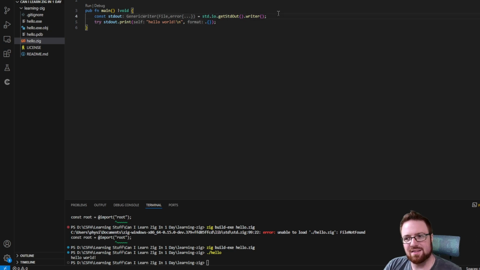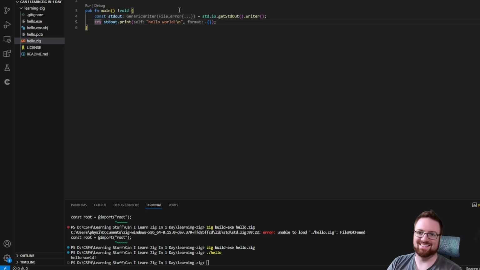It's a little weird to me that you have to instantiate the thing that writes to the screen. The only thing I can think of is maybe they did that so that you don't have to include it at all. So, you know, you can be more memory efficient, not have that extra little bit of memory taken up, or maybe a lot of it. I don't actually know how much memory it takes to have something that can write to the screen. It's a little obnoxious having to do this line if you want to be able to print, but it's not that big of a deal.